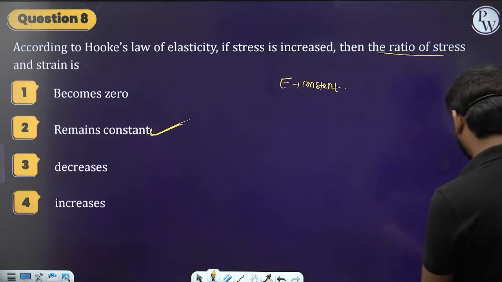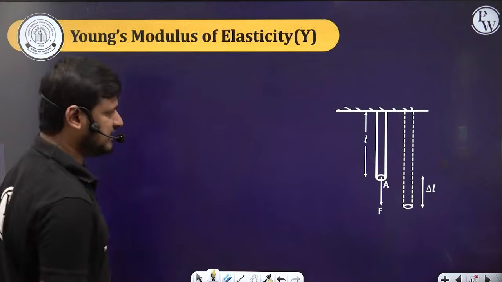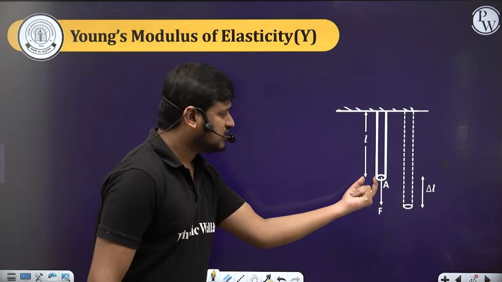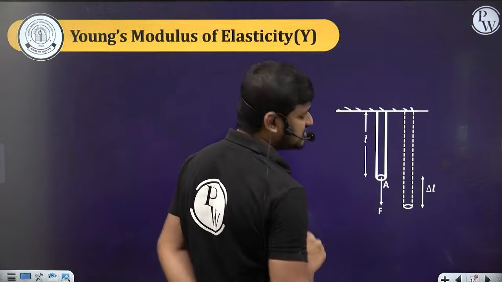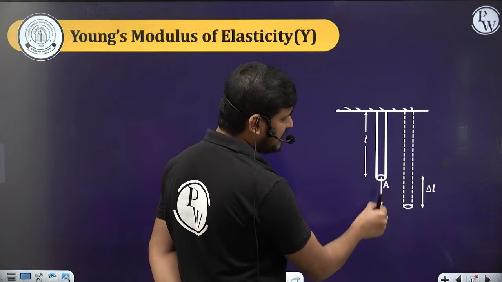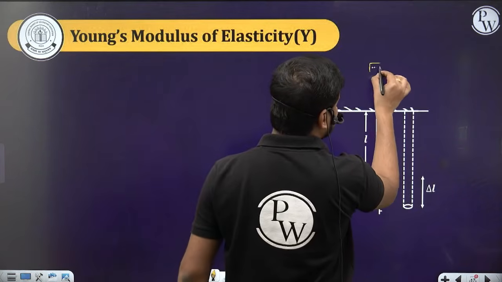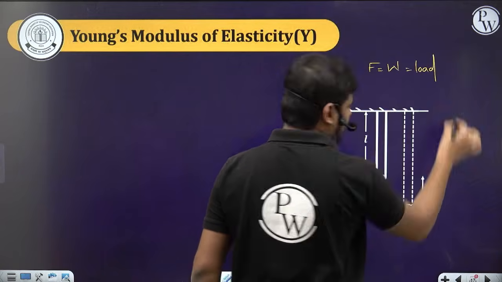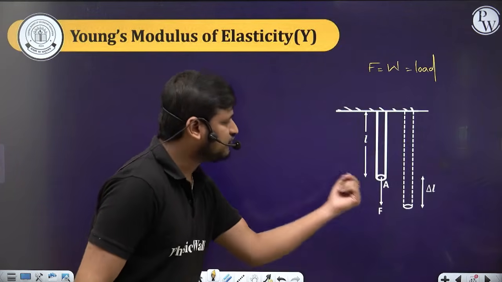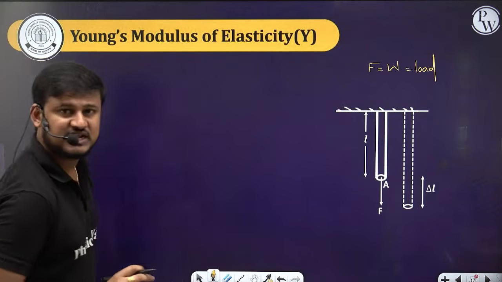Next, what is the Young's modulus of elasticity? See here, let's suppose this is a wire of length L and cross-sectional area A. Now you apply some load, a force. This force can also be equal to weight, which can also be written as load. You applied some force, so there is some change in length, delta L.